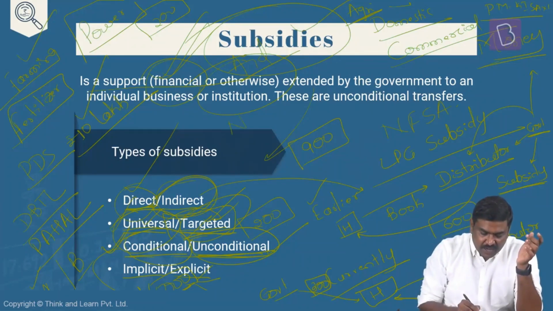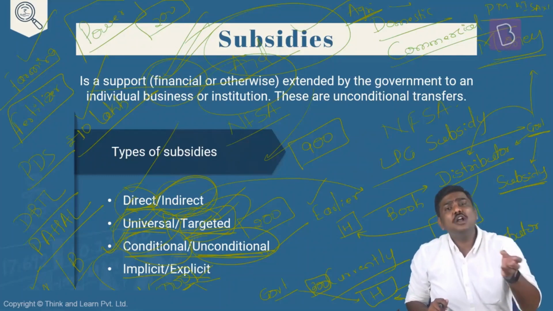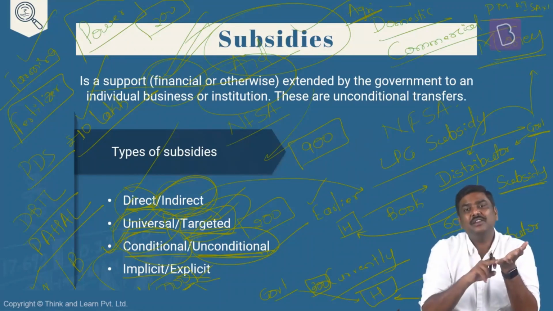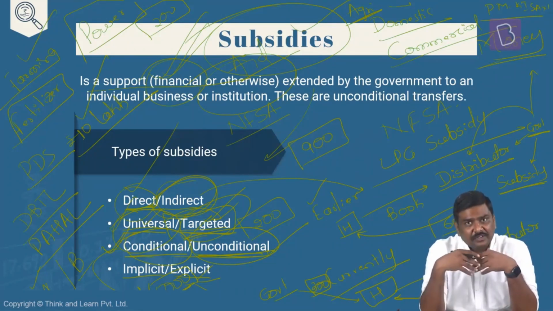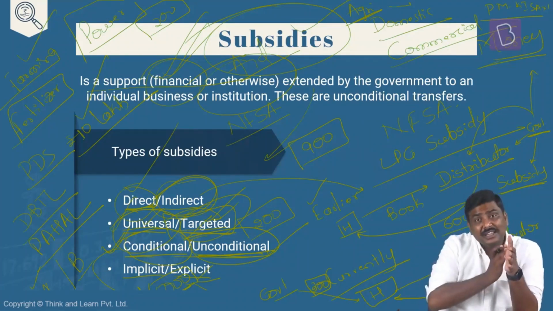For example, in case of NFSA, the National Food Security Act, is it a type of subsidy? Yes. The Government of India says the BPL households will be identified. Certain non-BPL households will also be identified, and these households will be provided with subsidized food grains. So the government has identified the beneficiaries. The government knows who the beneficiaries are, and supplies the benefit to them. In case of explicit subsidy, the government gives a criteria, gives the guidelines, identifies the beneficiaries, and to these beneficiaries, the subsidies will be provided.